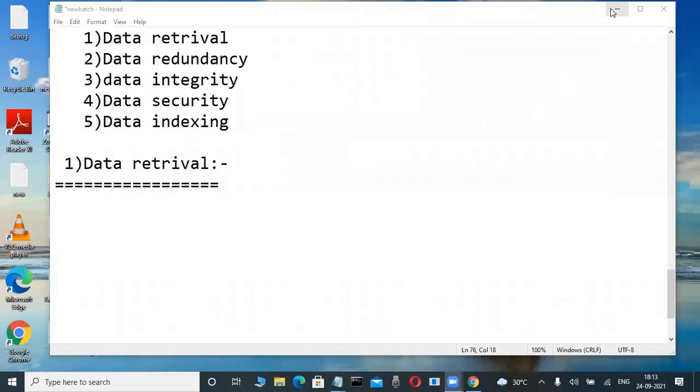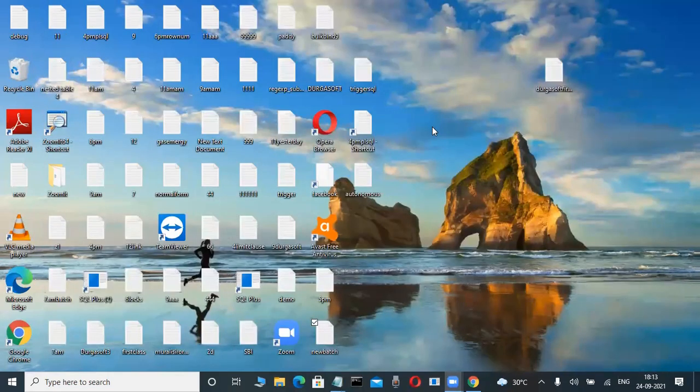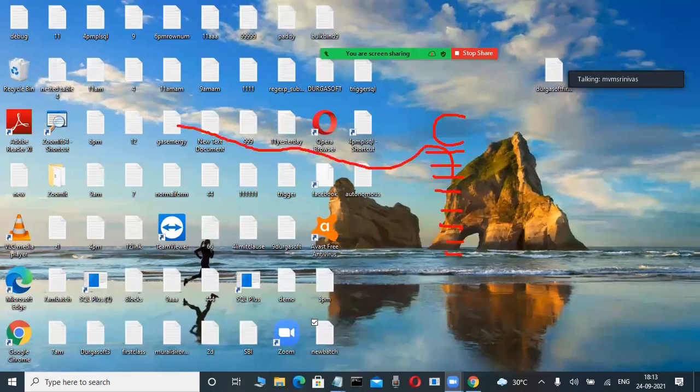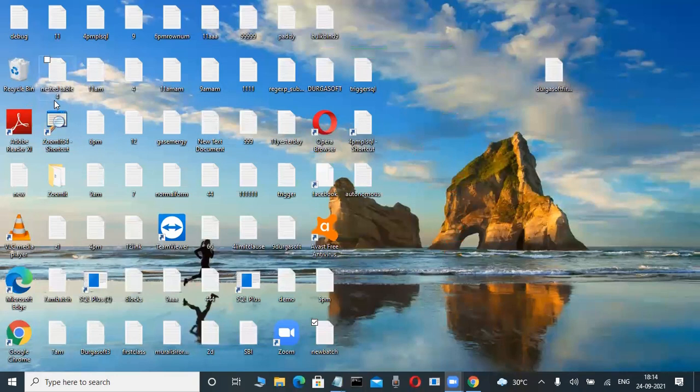Suppose I am working in a company, for example. I'm a flat file programmer. I am writing a big program, either in C language, Java, or .NET. Through that program, I am creating some file automatically that is stored in some location in the D drive, C drive, or anything. Through that program, I'm storing some data into some file.